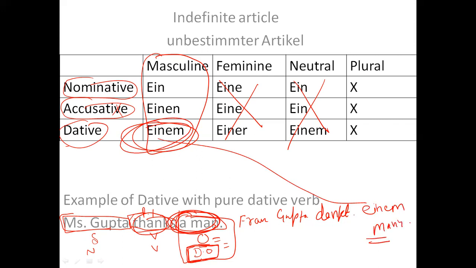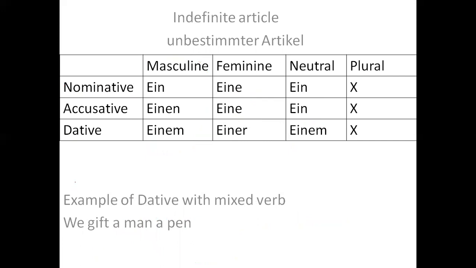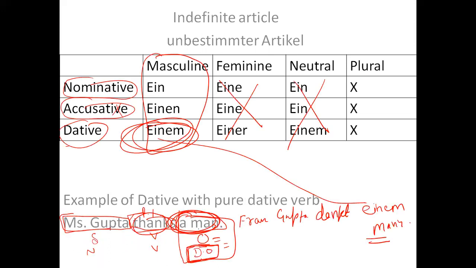Right? Now let's proceed further. It says "we gift a man and a pen." So this is subject, this is verb, this is a direct object. This is an, I'm sorry, my mistake. Here in the previous example it was an indirect object.